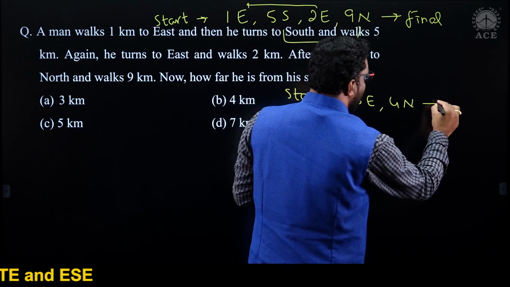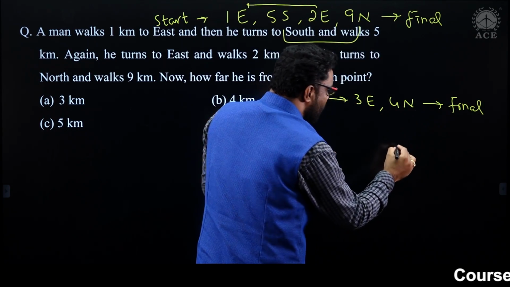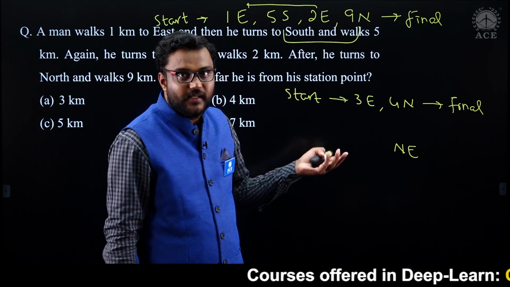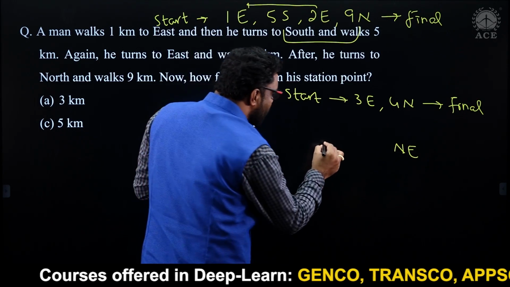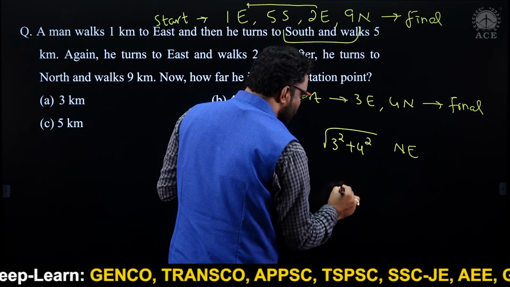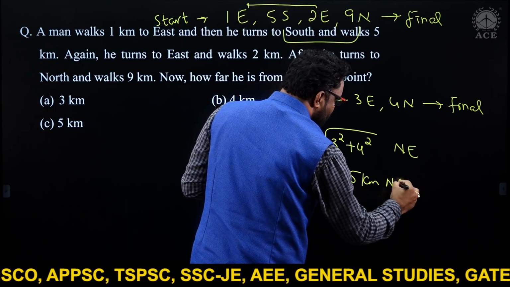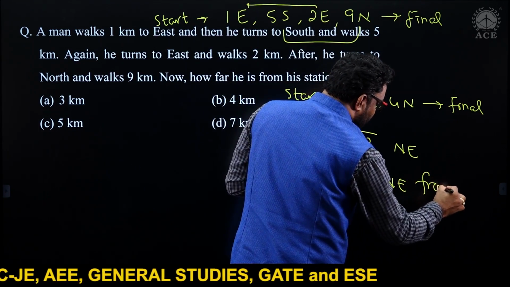When you have east and north, the direction is northeast. Apply Pythagoras theorem, root of 3 square plus 4 square. So I can say 5 kilometers northeast from starting.